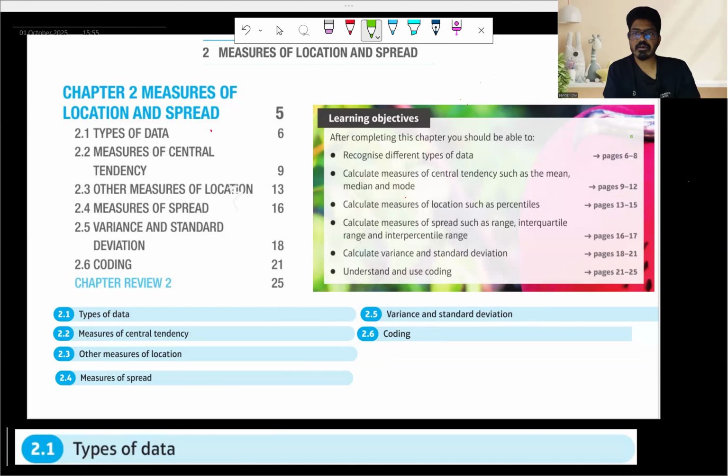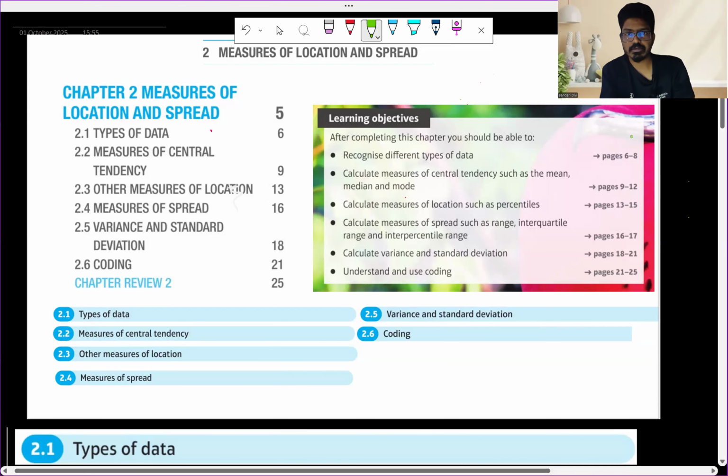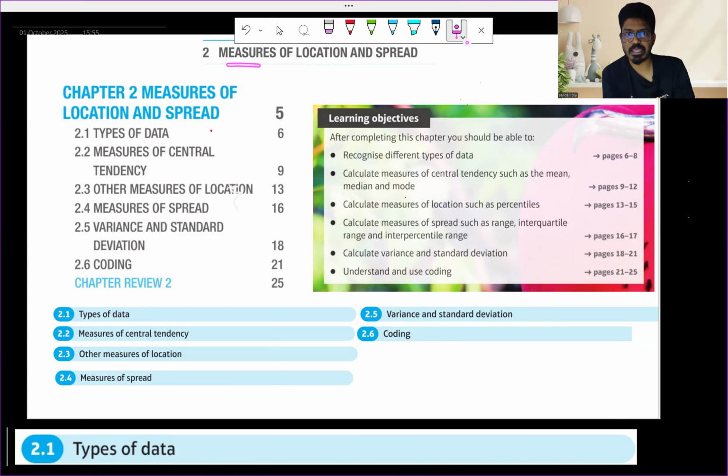Here in chapter 2, measure of location and spread, what are the topics that we are going to learn? Types of data, measure of central tendency, what are the types of measure of central tendency, other measure of locations, measure of spread, variance, and standard deviation, coding. So these are the 6 topics that we are going to learn in this particular video.